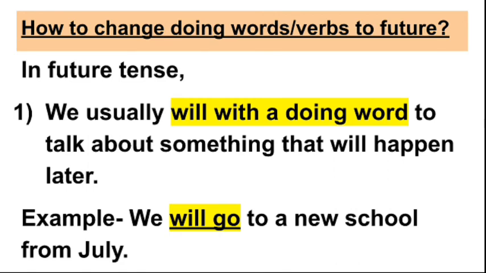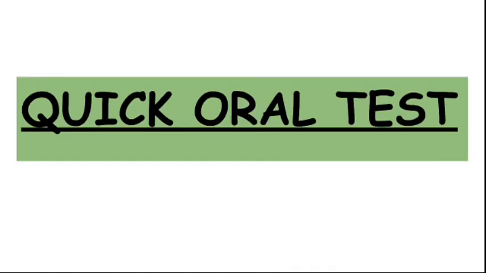Example, we will go to a new school from July. Okay, students, it's very easy. In future tense, you just have to add will along with the doing word or verb that is given in bracket. Okay? Let me take a quick oral test.